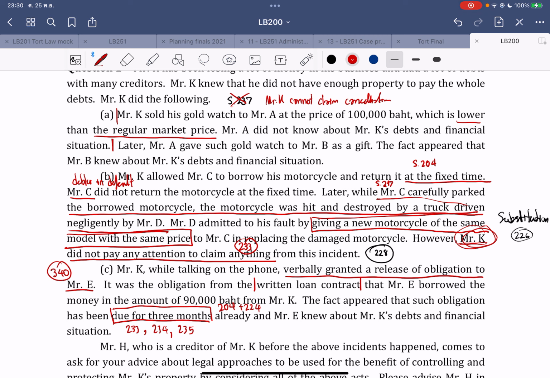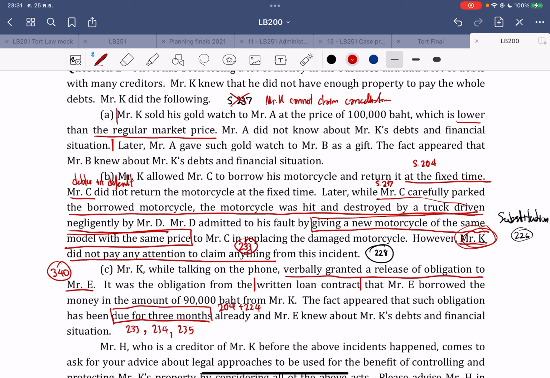But by the fact that Mr. K did not pay any attention to claiming compensation, here we may advise Mr. H to use section 233, because here the obligation has already become due. Why? Because Mr. C is already liable, right? And it is already past the due date that he has to return.